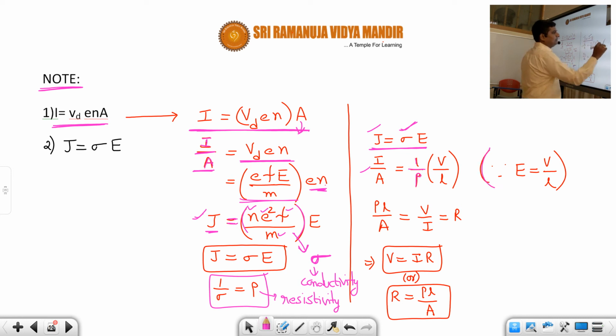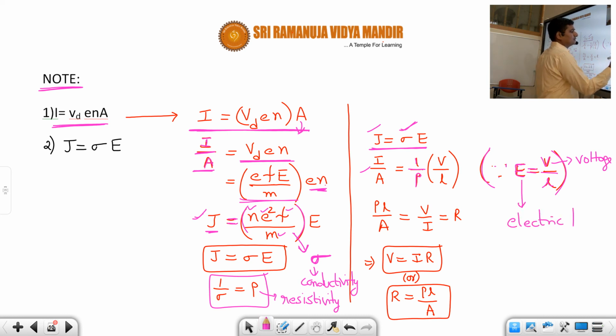And what is E? Here E means electric field, and there is a relation between electric field and potential difference, which is given as E is equal to V by L, where V is called voltage, E is called electric field, and L is called the length. There is a relation which we will learn afterwards in electrostatics. So I by A is equal to 1 by rho into V by L. Now this L and rho, if you take that side, rho L by A is equal to V by I.